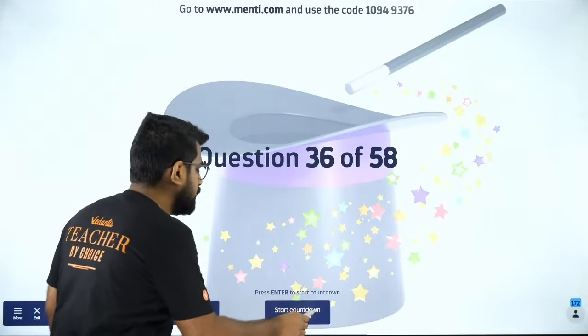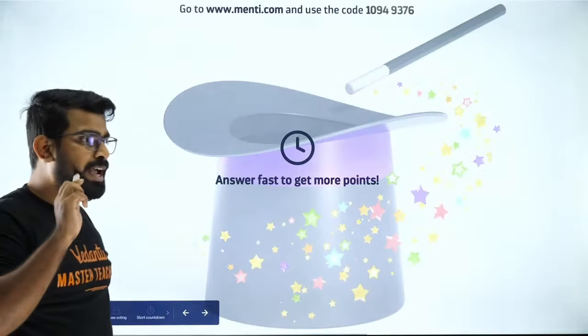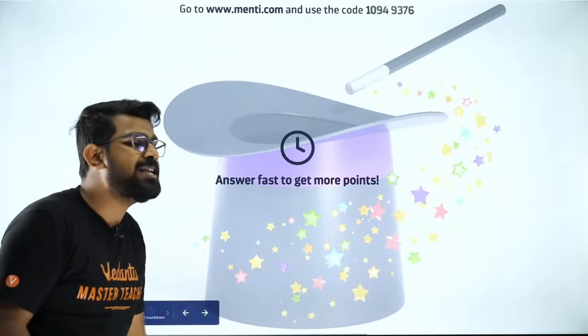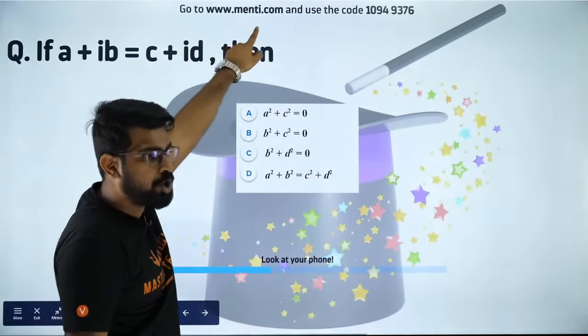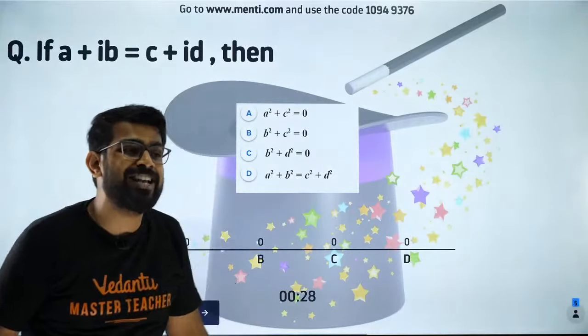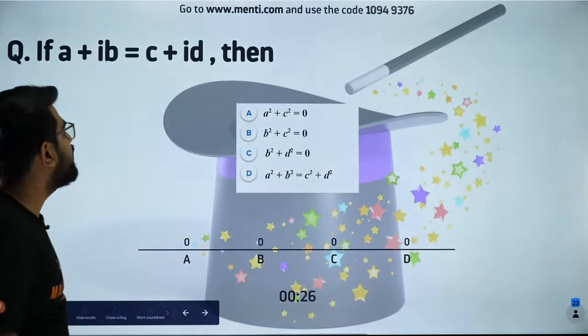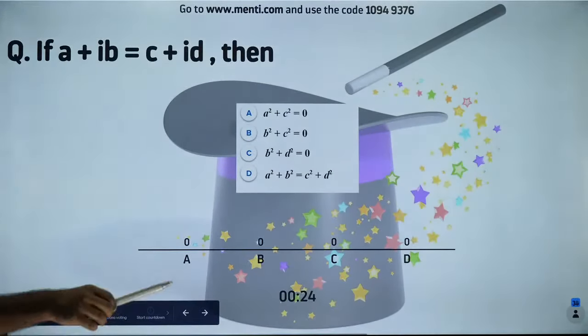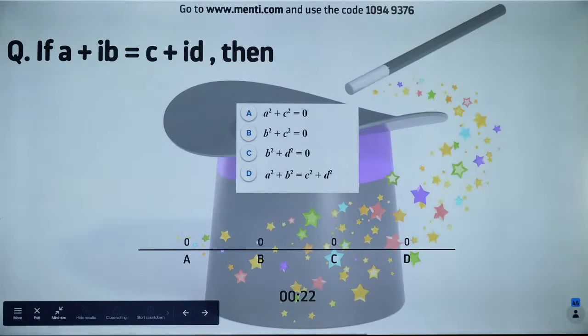Okay. So here we go. Everybody try to solve it. Pinky Rastogi, go to menti.com and use this code. I have given you the message in the chat. Please use that message and try to join in. Hi Deepa Srinivas, very warm welcome.